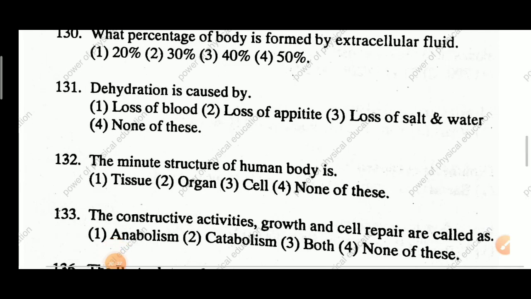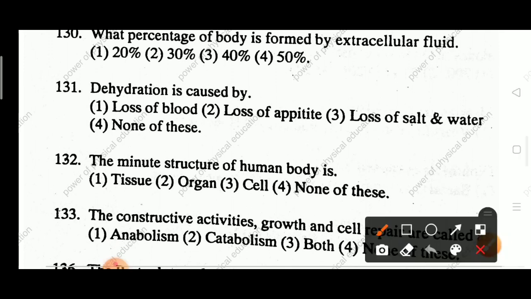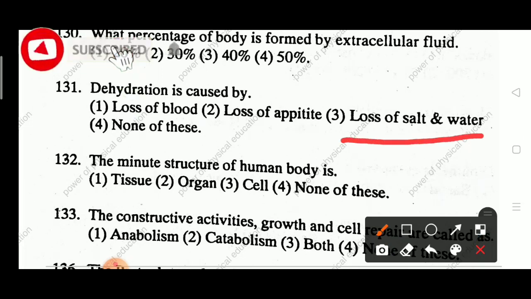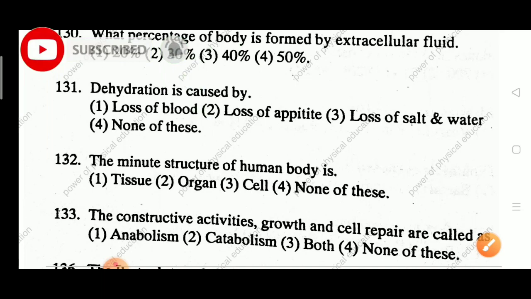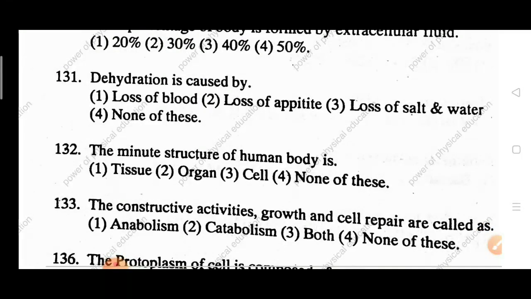Next question 131. Dehydration is caused by loss of blood, loss of appetite, loss of salt and water, none of this. Answer: loss of salt and water leads to dehydration. Next question 132.